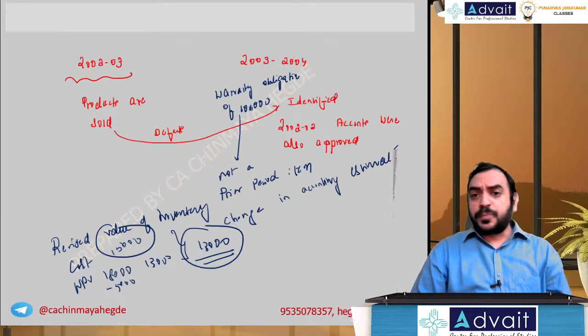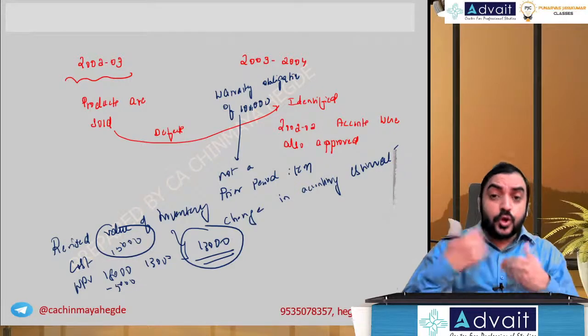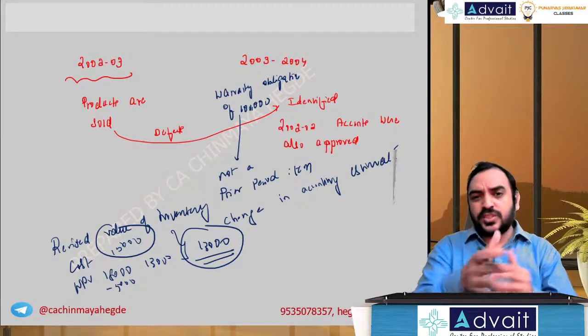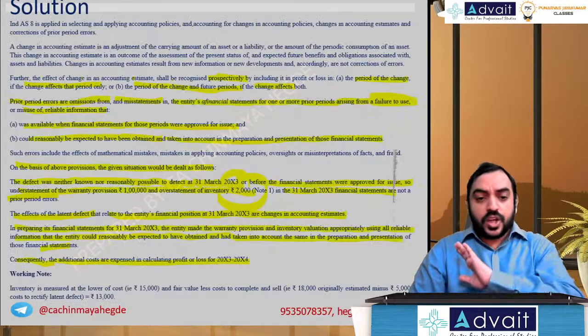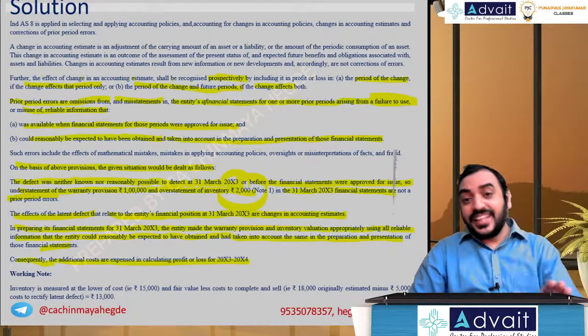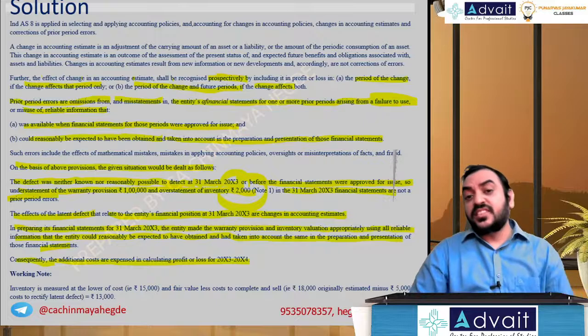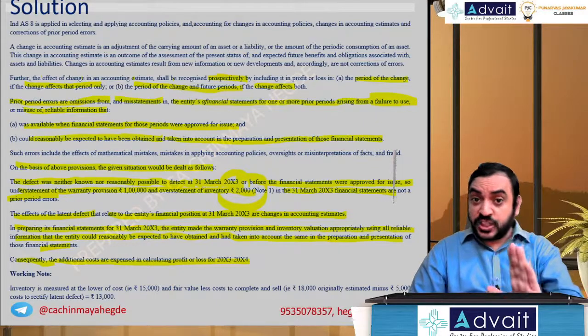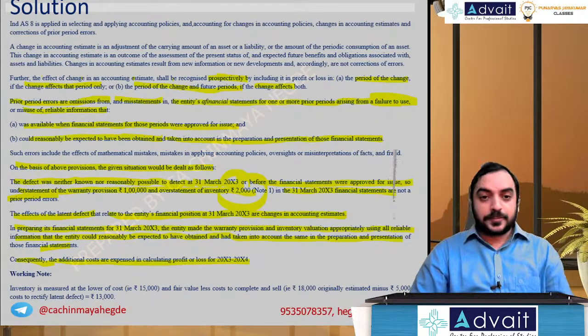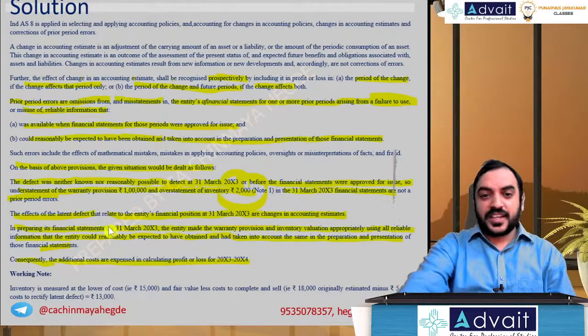We are not going to change the previous year financial statements. No comparatives will be changed. Only the current year opening inventory will be changed, and the current year reserves and surplus will be affected. So we are not going to show any changes as far as previous year financial statements, even the comparatives, are concerned. Hope you understood. Let's move further.